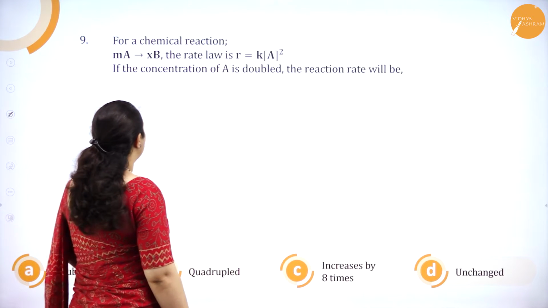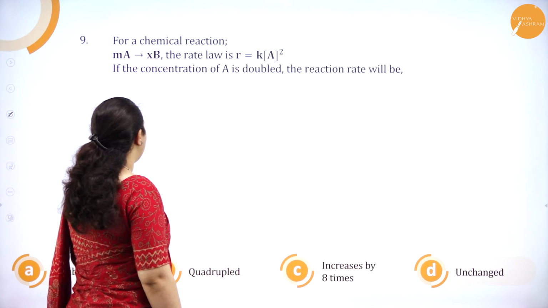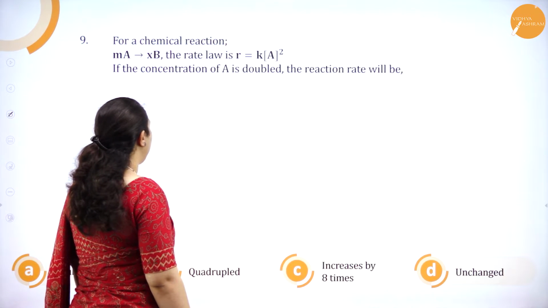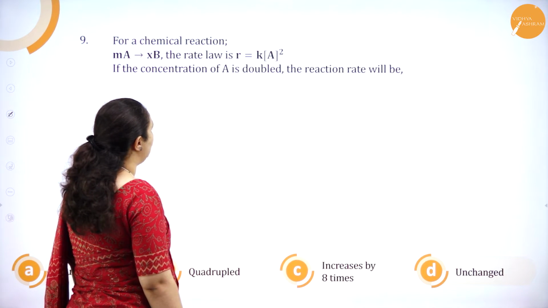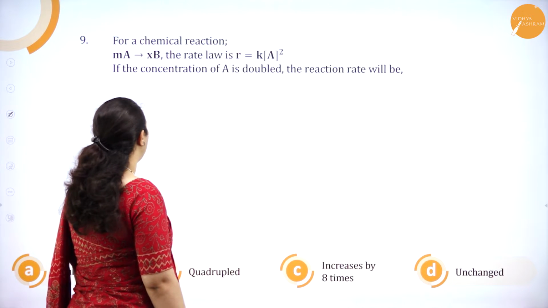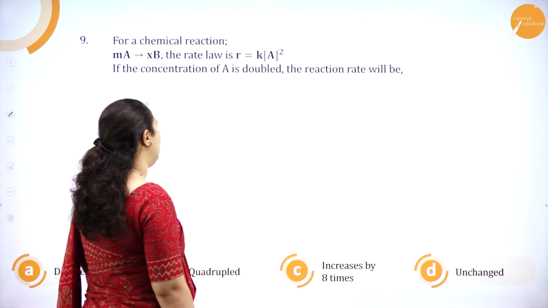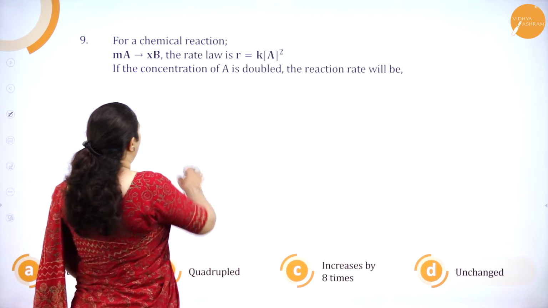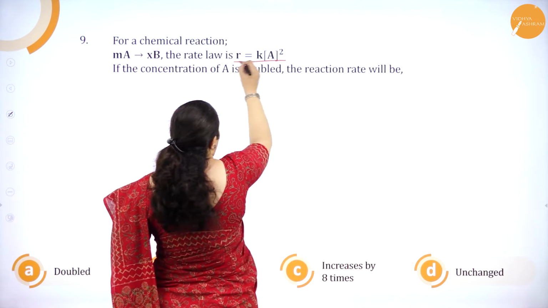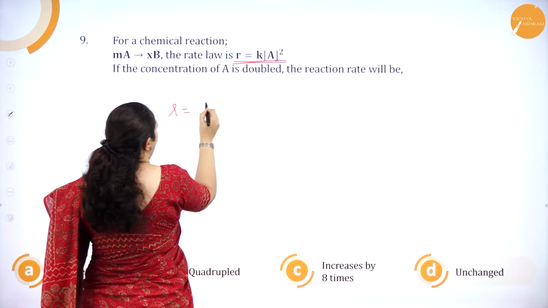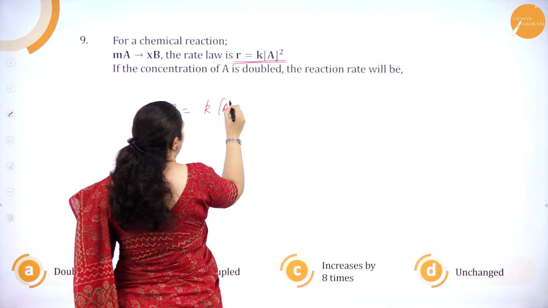Okay. Next question. For a chemical reaction A giving B, the rate law is R is equal to K A to the power 2. If the concentration of A is doubled, the reaction rate will be. Now see, this equation is not required. They have given me the rate law. Rate law is K into A to the power 2.